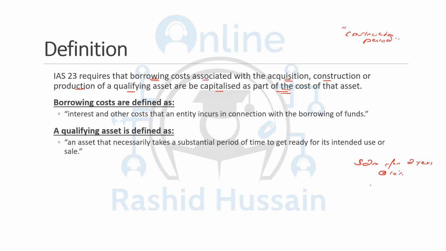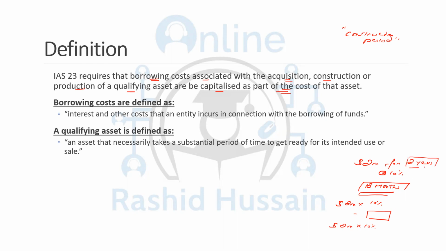And it took me, let's assume, 18 months to construct an asset. Now, when you are calculating the borrowing cost, first of all, what you'll be doing is 2 million multiplied by the 10%. This will give you the interest cost of the first year, the whole 1 year. And then you have this 2 million multiplied by the 10%. Now, I took the loan for 2 years.